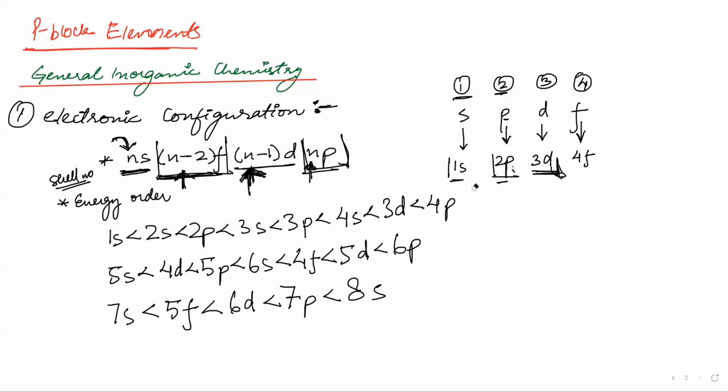Copy this slide. Is everyone clear? Yes, sir. Also write dot dot dot dot. That means after 1s, all of 2s, 3s, 4s, 5s, 6s, 7s exist. After 2p, 3p, 4p, 5p, 6p, 7p all exist. After 3d, 4d, 5d, 6d all exist. After 4f, 5f, 6f, 7f, 8f, 9f all exist. Write this energy order for filling electrons.